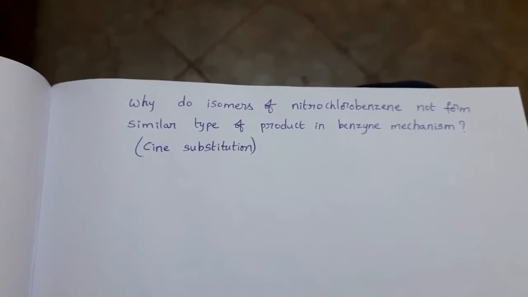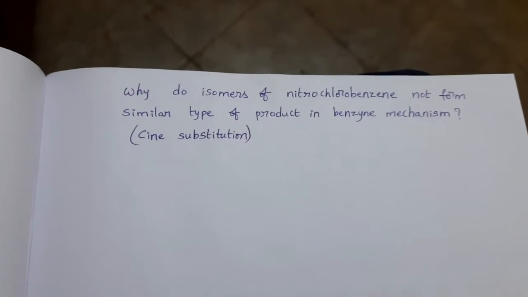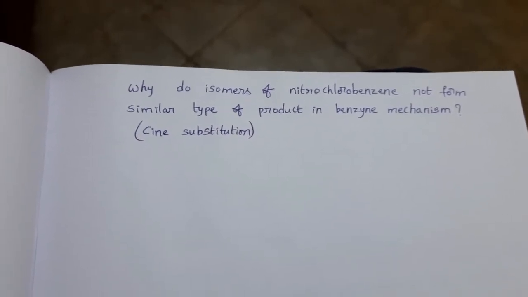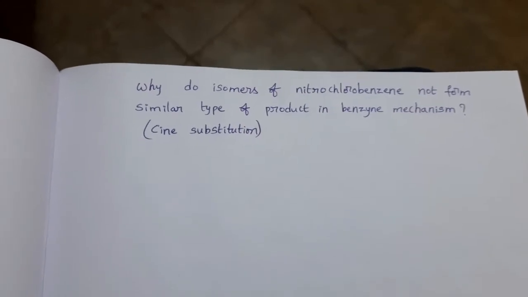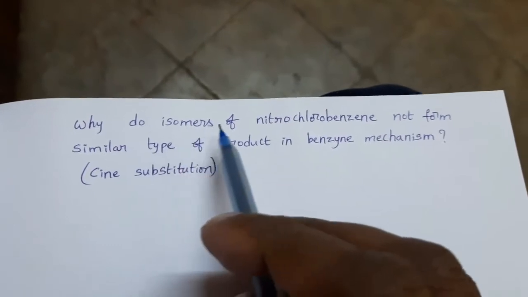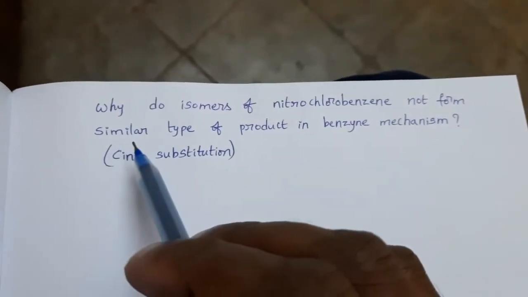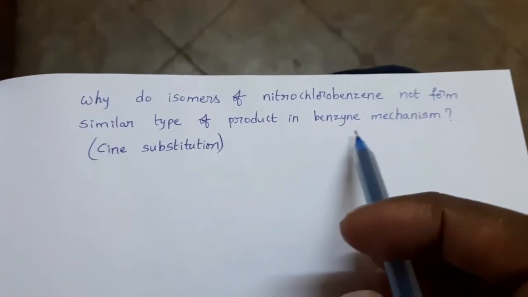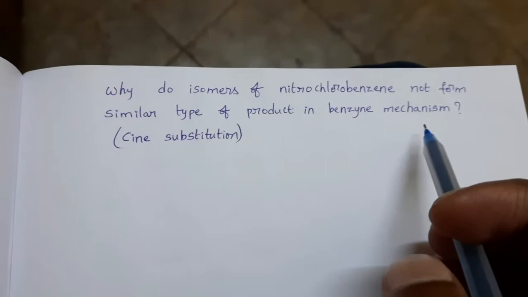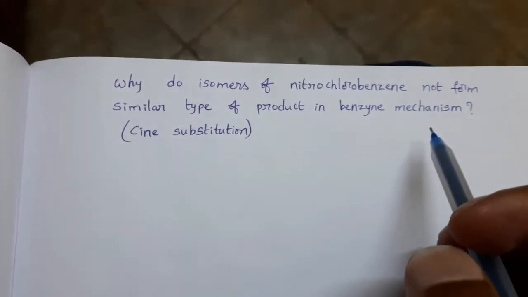Last class we started aryne substitution reaction. The example was also completed. If you see different types of examples, then we can understand very easily. See the next question. Why do isomers of nitrochlorobenzene not form similar type of product in the benzyne mechanism? Already we know that aryne substitution reaction takes place through the formation of a benzyne intermediate.